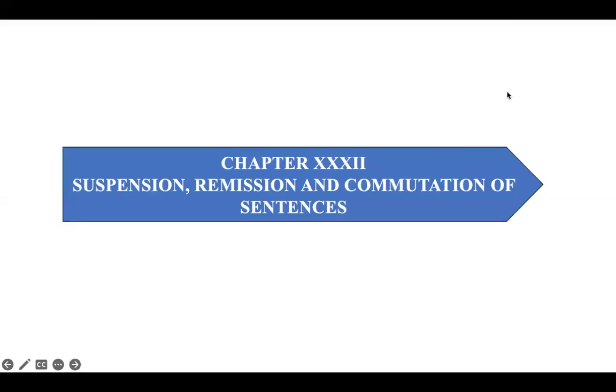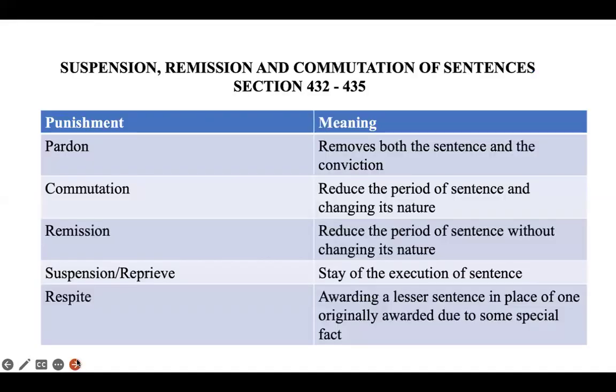Hello everyone. In my previous lecture, we discussed chapter 32, and under that, we discussed the execution of sentences. Under execution of sentences, we discussed the execution of death sentences, the execution of sentences of imprisonment, and also the execution of sentences of fine. Now, here we will be discussing suspension, remission, and commutation of sentences from section 432 to section 435.